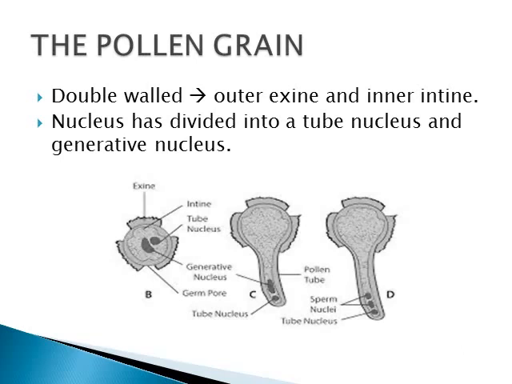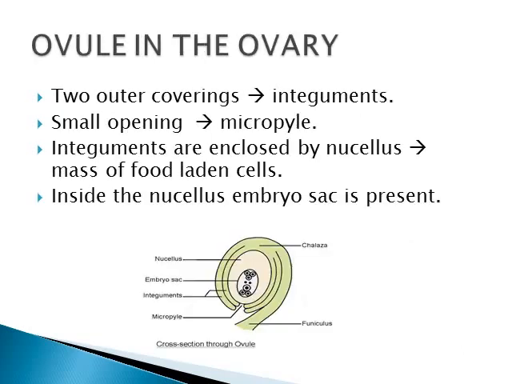Further changes in the pollen grain are going to take place only when it reaches the stigma. The structure of pollen grain, the exine, intine, tube nucleus, everything I have given in the picture. So you can go through the picture which is given in your book.